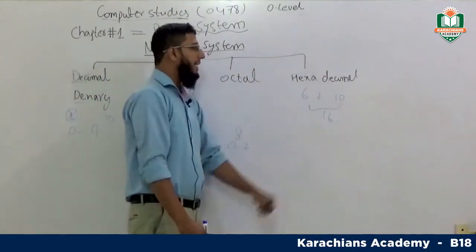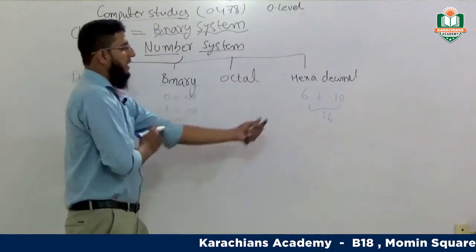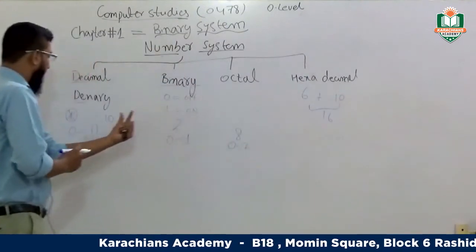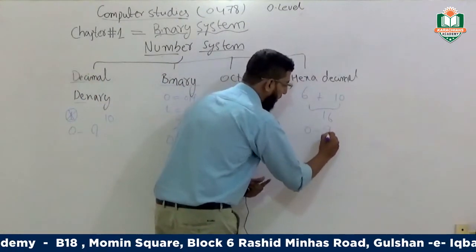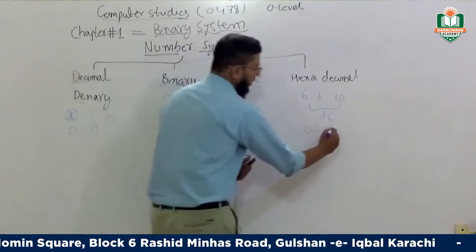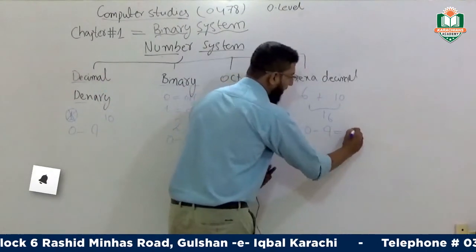Now it's hexadecimal. Same as decimal, we have the numbers 0 till 9, which makes 10.